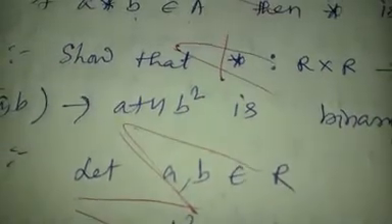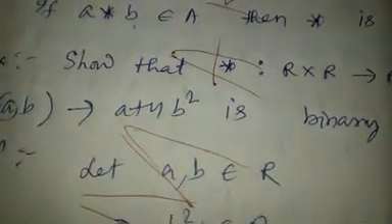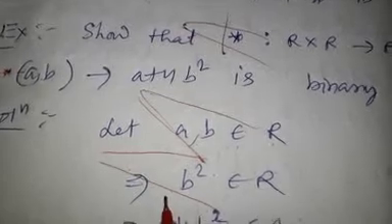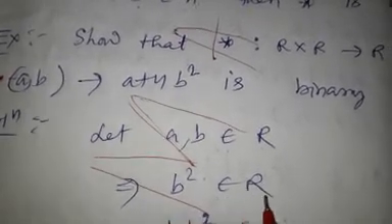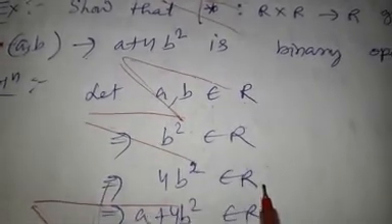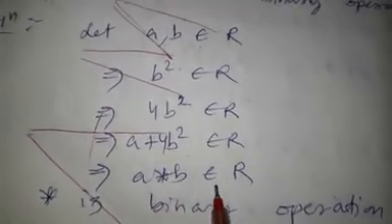That means let A comma B belong to R, where R is the real numbers. That implies B square belongs to R, 4 into B square also belongs to R, A plus 4B square belongs to R. That implies A star B belongs to R.